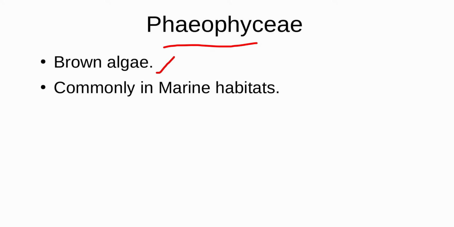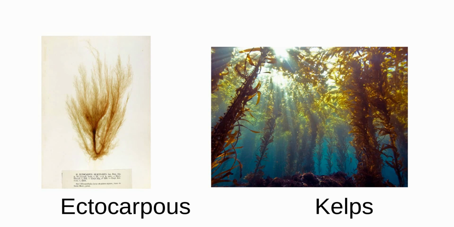Next class is Phaeophyceae or brown algae. They are commonly seen in marine habitats. So you can see some examples of brown algae. This is Ectocarpus. The size of brown algae varies from filamentous forms like Ectocarpus to kelps, which grow up to 100 meters.